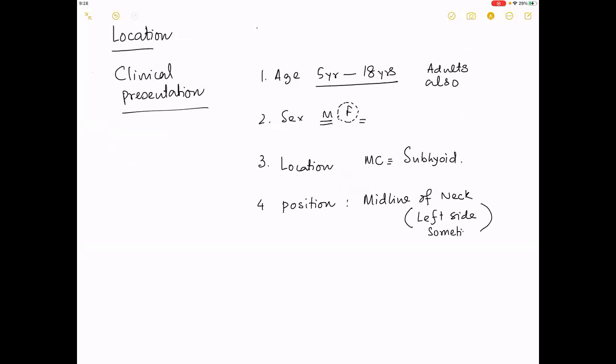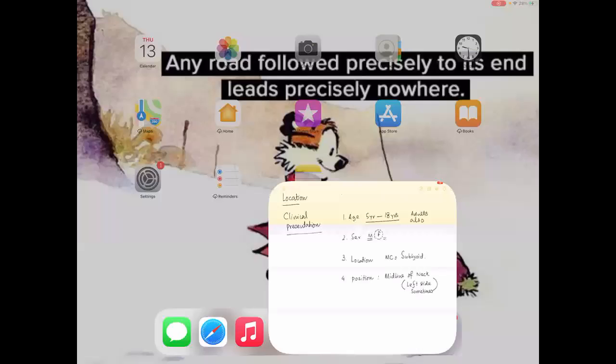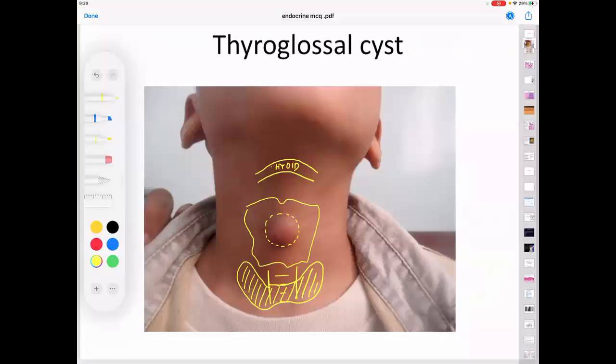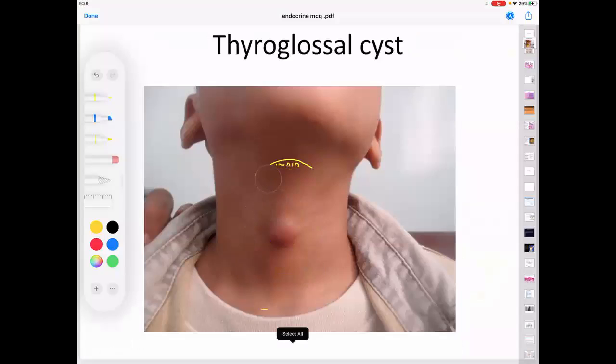This is for ENT MCQs. If you want to forget the left side, be my guest. Till to my little experience about thyroglossal cyst, I've done less than 50 cases. Majority of the patients, except for 2, I have seen it on the midline. So if you want to see the picture once again, I hope you will agree with me that more or less, this is the midline of the body.